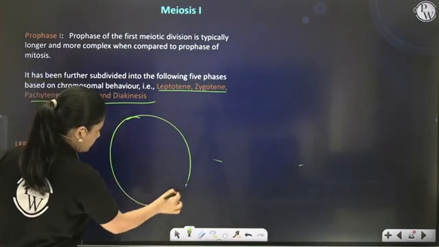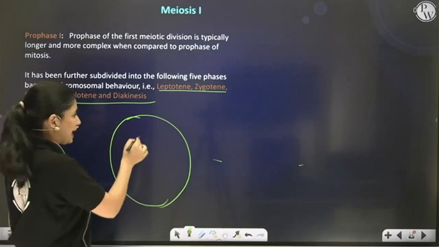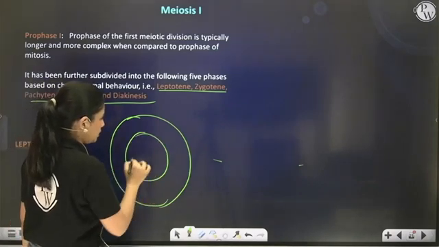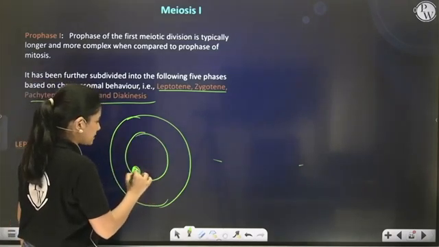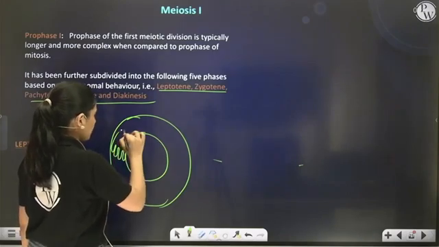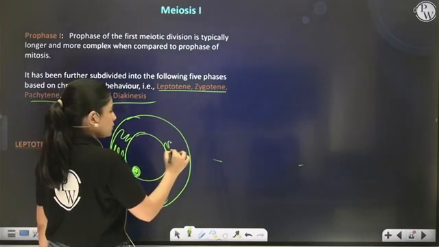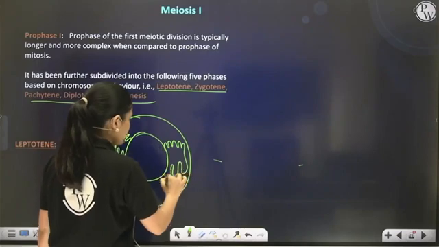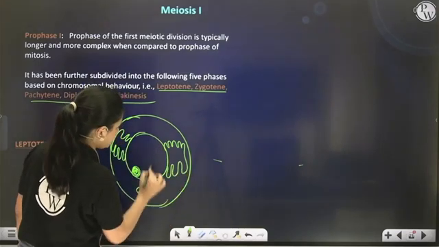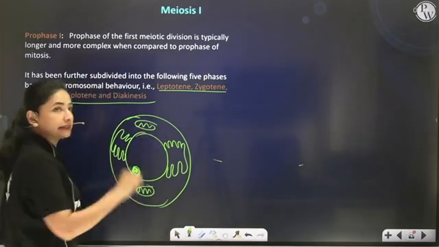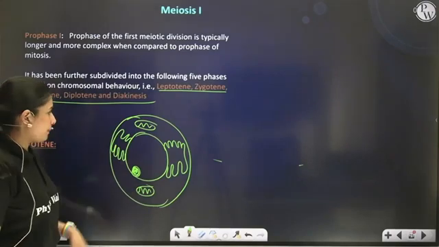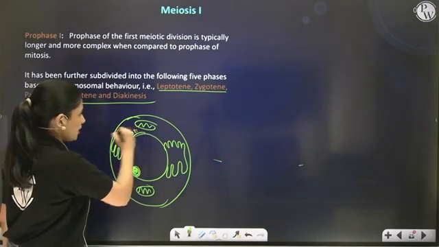Suppose this is a cell, right? A cell which has a well-defined nuclear membrane, a nucleolus, and all doubled cell organelles. Why doubled? Because interphase has already been done. So all cell organelles are present which are double, right? Now apart from this, 2 centrioles and everything is there.